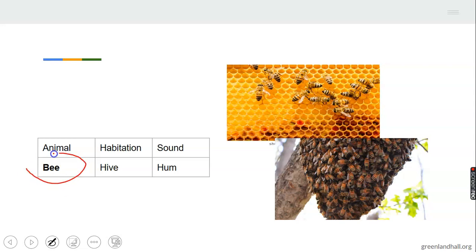The next animal that we have here is the bee. Oh, everybody loves what comes out of bees. You know those things that we get from bees? We get honey from bees. Everybody loves honey, but nobody likes the sting of a bee. These animals are called bees.